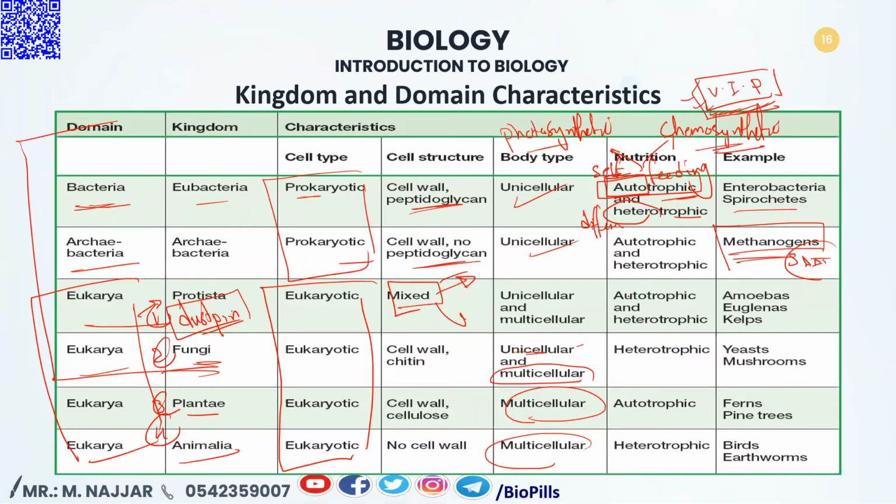The cell wall of the fungi is made up of chitin. Then you have the plant kingdom. Their cell wall, of course, is made up of cellulose, while the animal cell is the only kingdom that lacks a cell wall. There is no cell wall in the animal kingdom, as you will know in today's lesson. The protista regarding their nutrition might be autotroph or heterotroph. For example, amoeba is an animal-like protist. Euglena and giant kelp are both plant-like protists. And of course, we have the water mold, which is an example of the fungus-like protist.